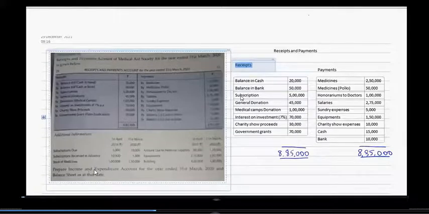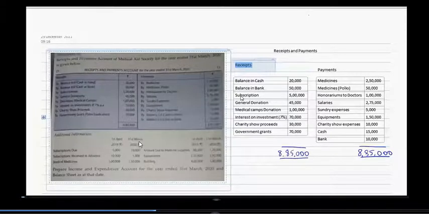Now the question is to prepare the income and expenditure statement and balance sheet as on 31st March 2020. Looking at this problem, the first thing we need to do is prepare an opening balance sheet, because we do not have the capital fund balance. We don't know what the capital fund balance is, which is the major component of the balance sheet, right?